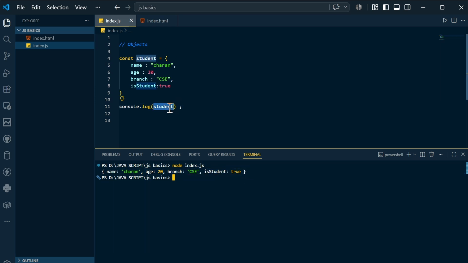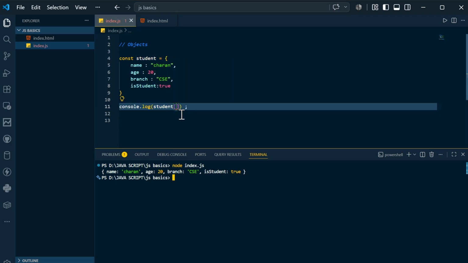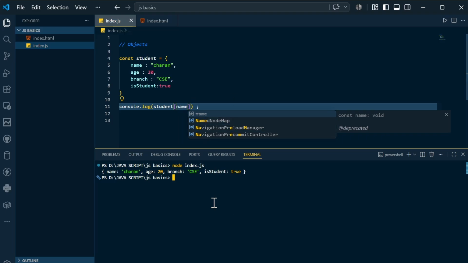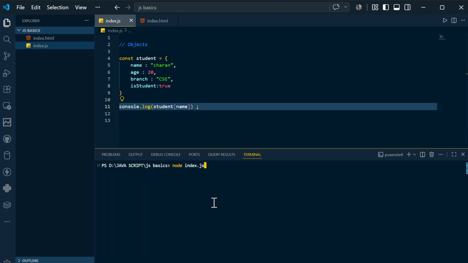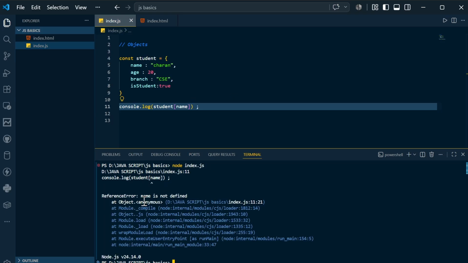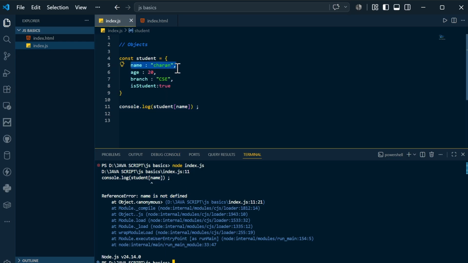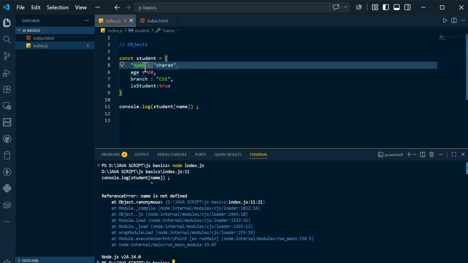So this is the way if you want to print the complete student. If you want any specific key, inside this you can pass the name. If you clear the terminal, compile and run again, you can see it is showing name is not defined. So we can mention it simply in this fashion.